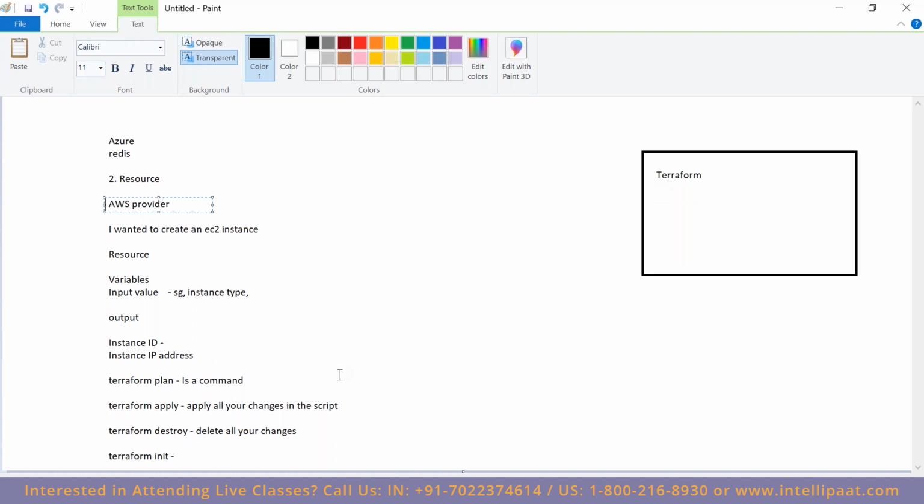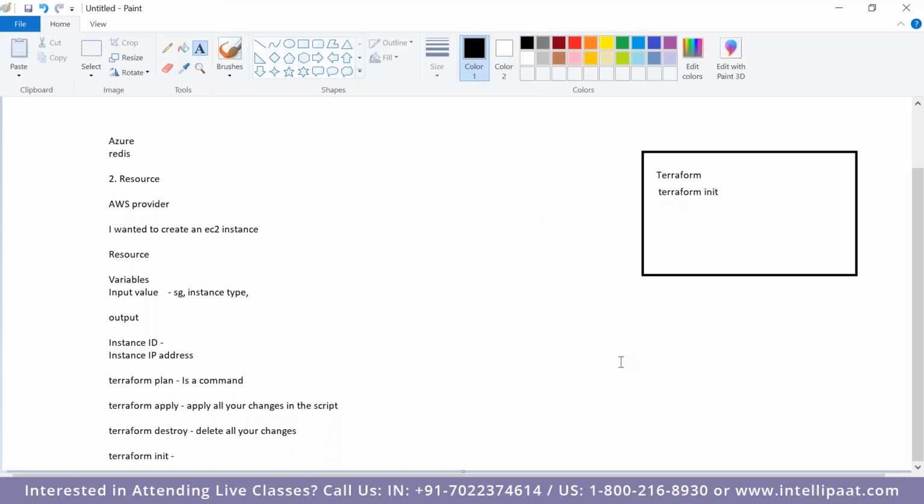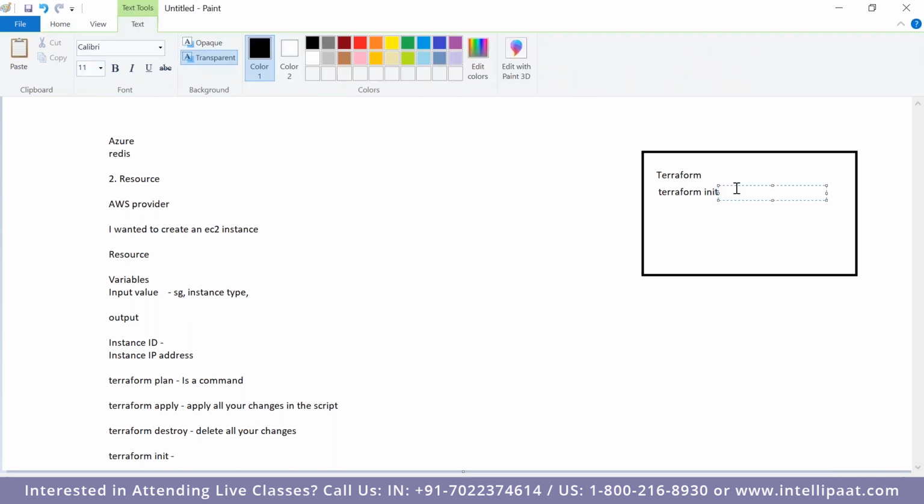In that case, after writing all your code, first you will have to run Terraform init. So what it does is it initializes all the required modules which are essential to run your script. That is nothing but Terraform init.